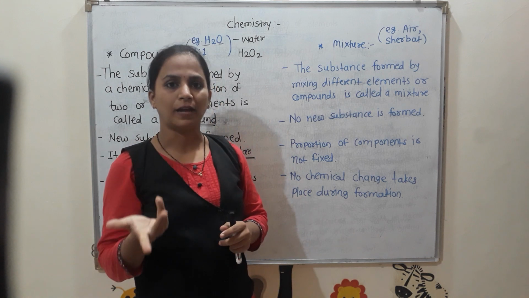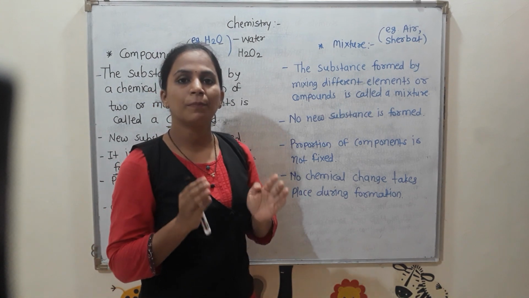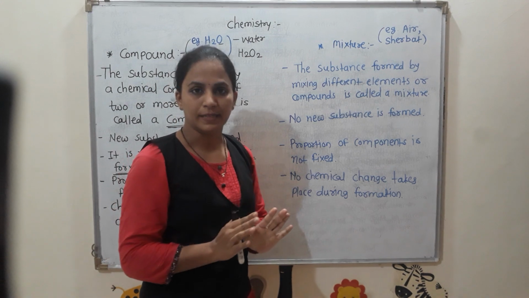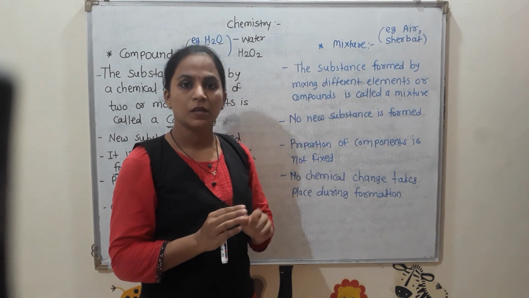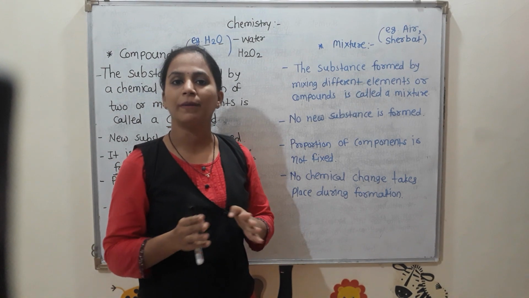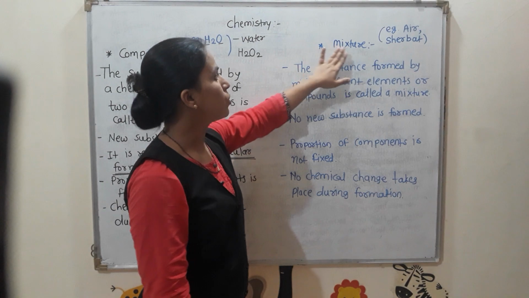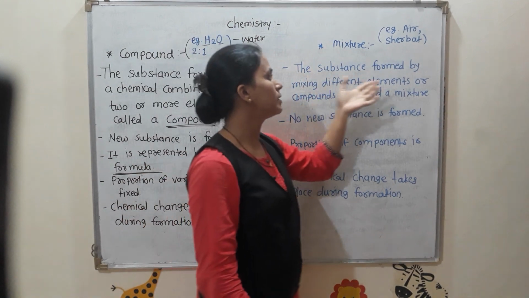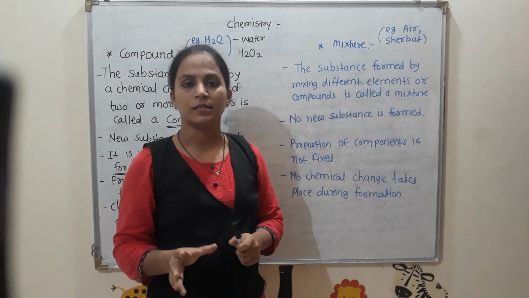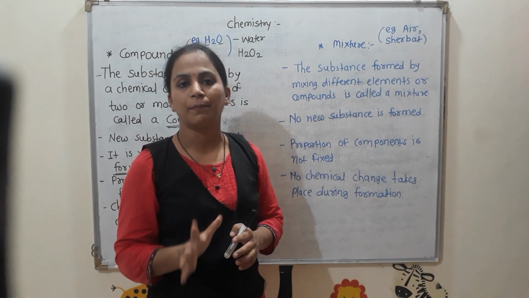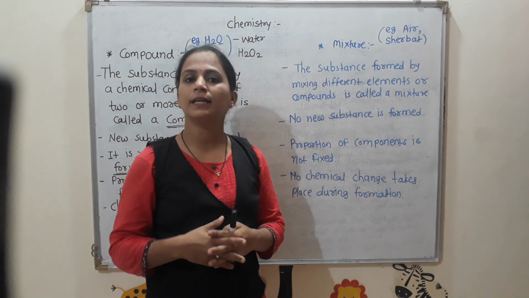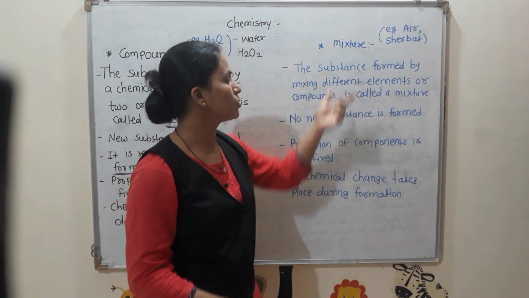We can easily identify it. It means the original properties of salt, sugar and lemon juice remain as they are. No new substance is formed by chemical reaction between them. No chemical reaction takes place. That is called a mixture: the substance formed by mixing different elements or compounds in any proportion. It is not necessary to take a particular definite proportion. We can mix all the ingredients in any proportion. That's why it is called a mixture.